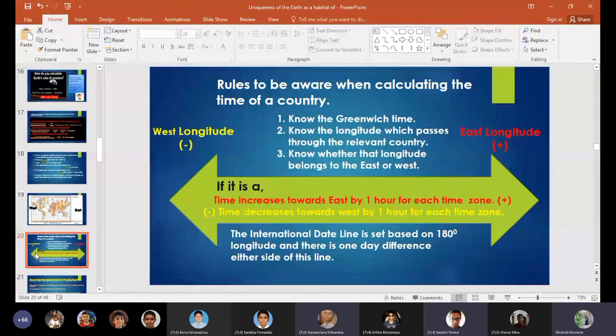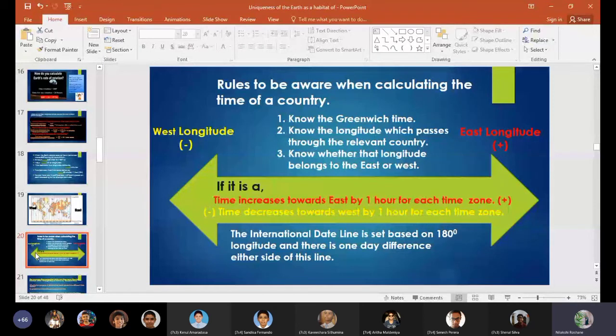Eastern longitudes. Located in the eastern longitudes, eastern hemisphere. So what about Texas? It's in the Western Hemisphere. Okay. So likewise, you need to know which country is located in which part. By that, you can easily calculate the time. So know whether that longitude belongs to the east or west.